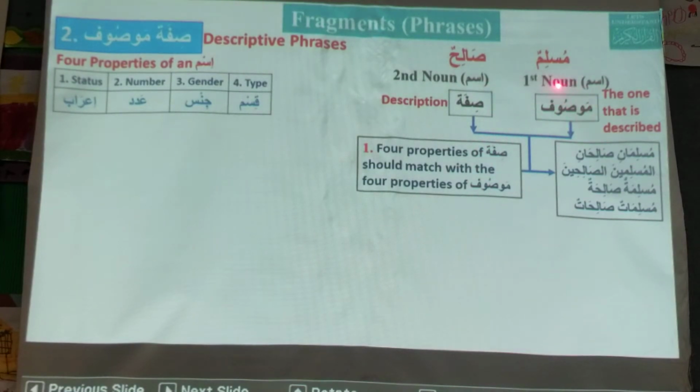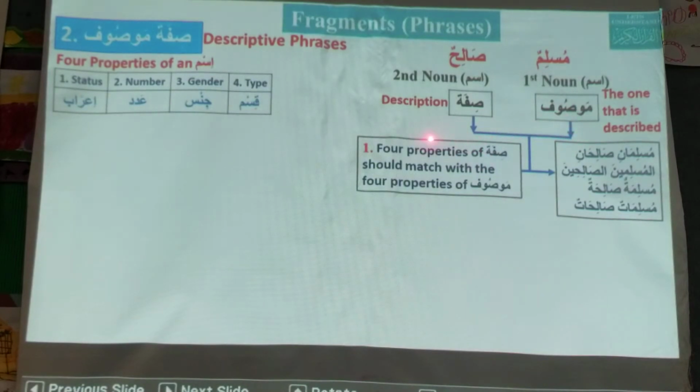If there is an ism and then another ism, the second ism should fulfill all four properties of the first ism. In this case, this phrase is called sifa Mawsuf.